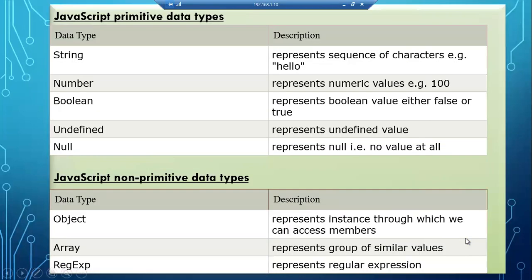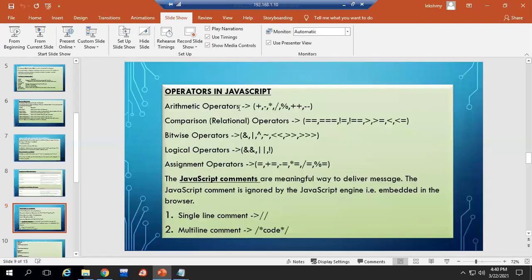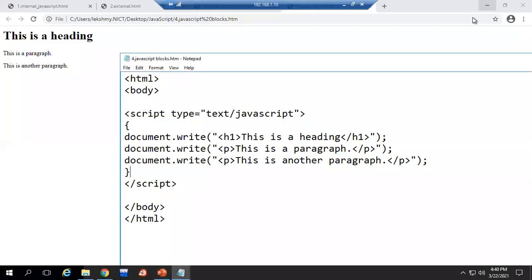Inside primitive, we have string, number, boolean, undefined, and null. Non-primitive means object types, array, and regular expression. Clear? Any doubt? We will see examples of how to create variables.